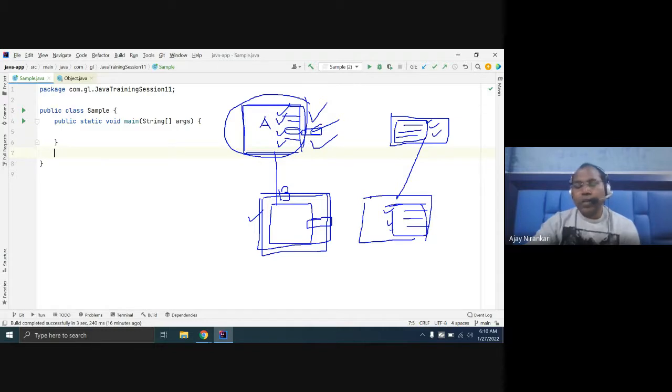As per the definition, inheritance is the process by which one class can inherit the property, field, method, and variable of an existing class. This existing class is known as a superclass, base class, or parent.